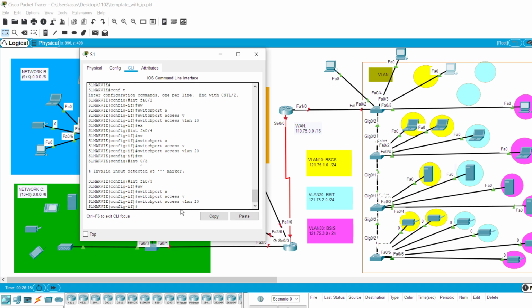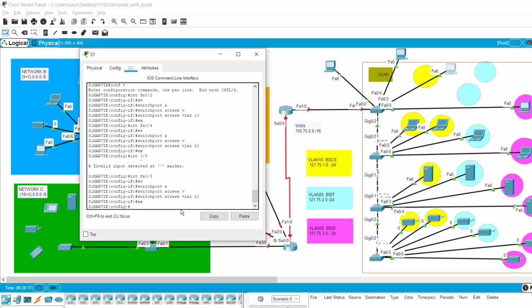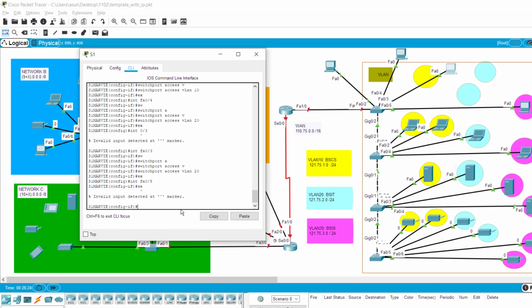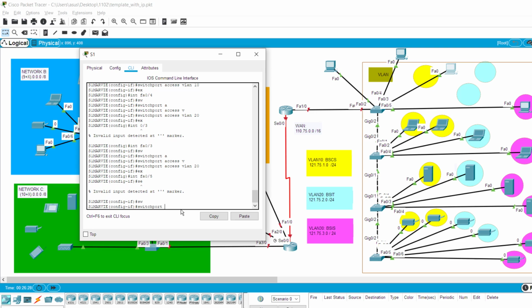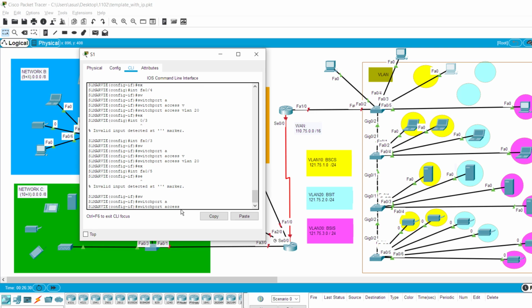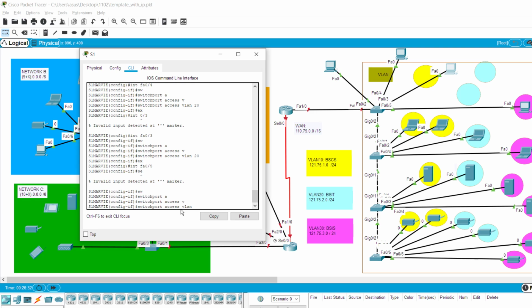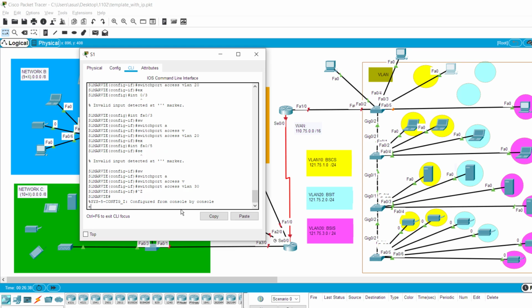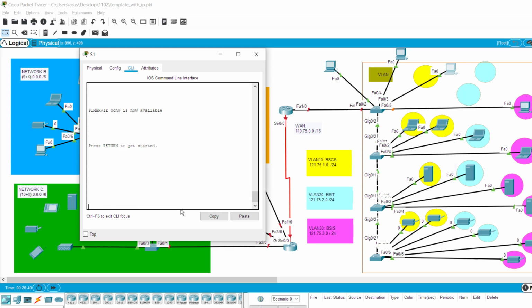And then the last one is 05, which is the magenta one. So interface FA05, switch port, I'm so stupid. Switch port tab, access tab, and then VLAN tab, and then this is 30. Okay, very good. So now let's check.